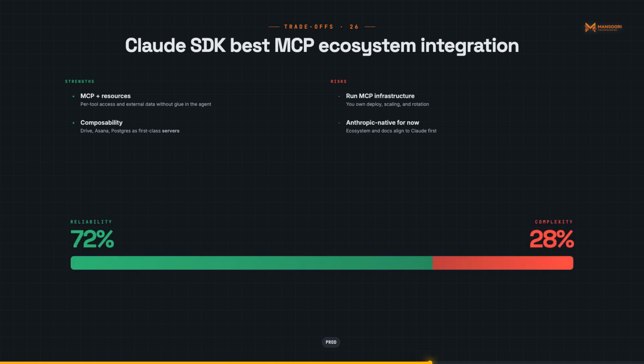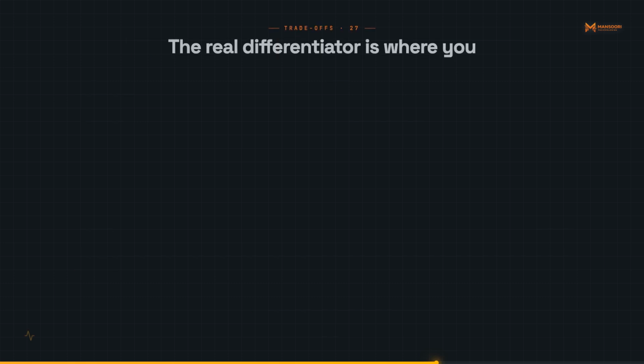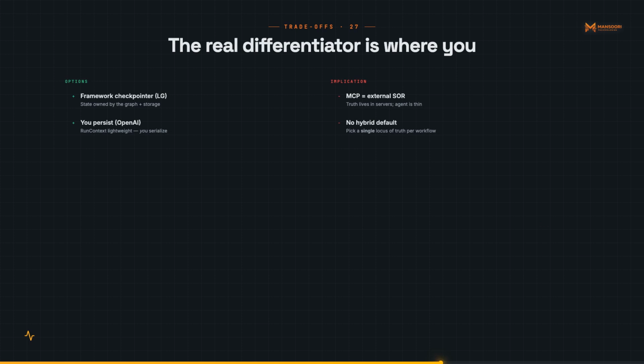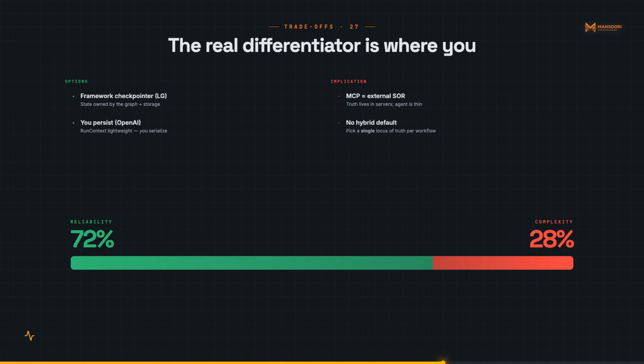All three support streaming. All three support human-in-the-loop interrupts. All three have tracing and observability integrations. The real differentiator is where you want state management responsibility to sit: inside the framework's checkpointer, inside your own application code, or inside your MCP servers.